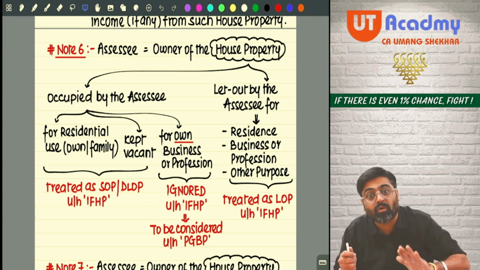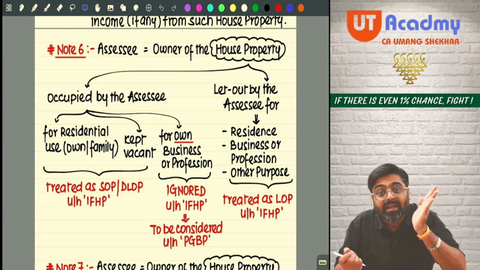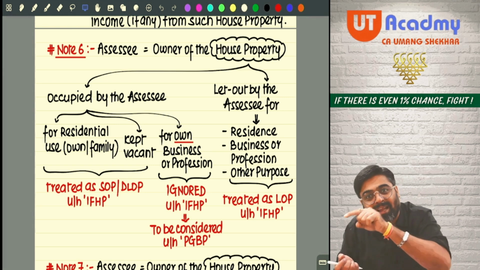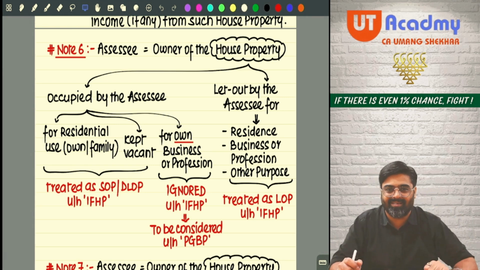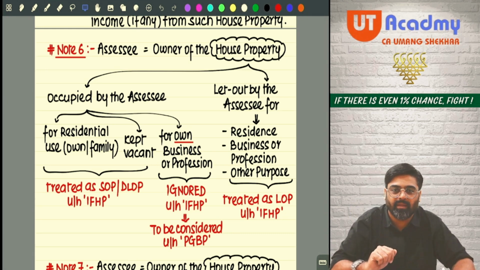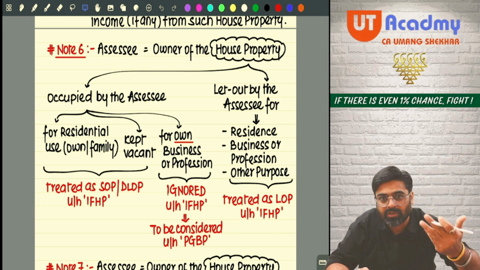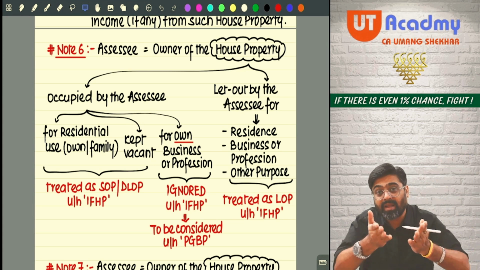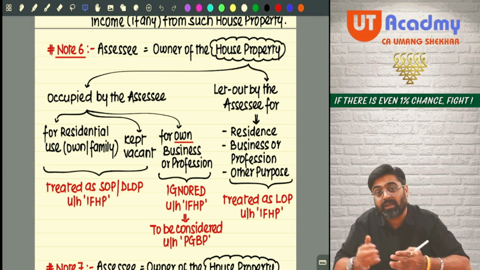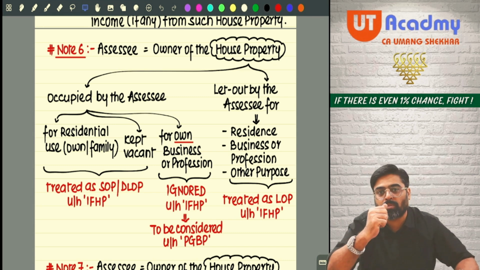So we have decided that we are going to charge tax on the business income which is derived by exploiting this property in business or profession, and hence we are not going to charge the rent earning capacity of this building under the house property head. Ignore this from the house property head. Got it? If you ask someone why the house property which is used in business or profession is not covered under the house property head, you will come to know whether they know the logic or not. What is the logic? Why is it not brought under the house property head?